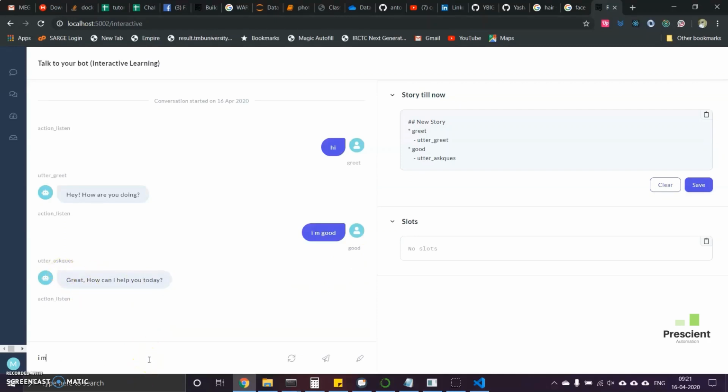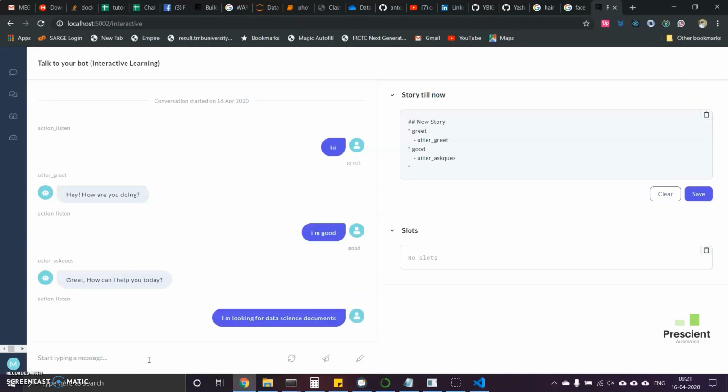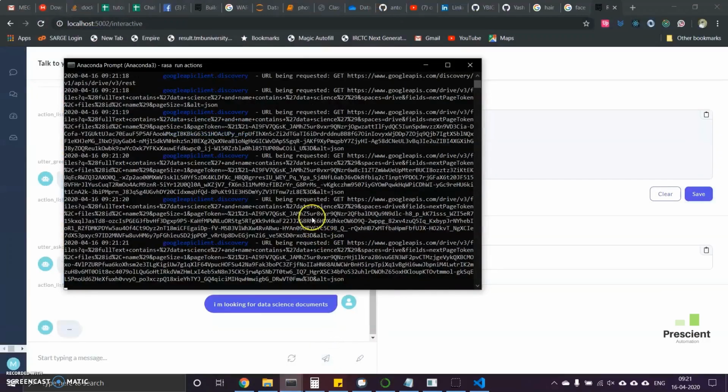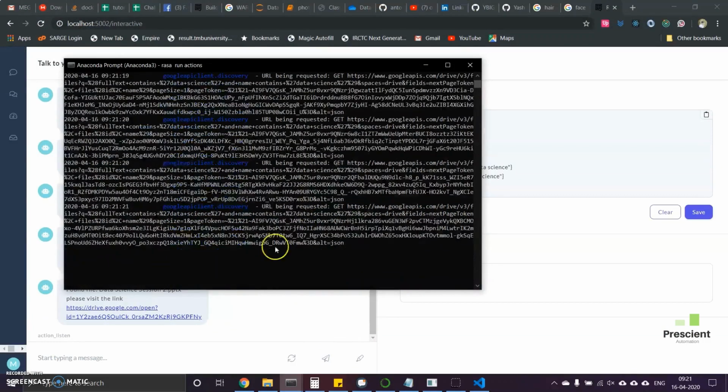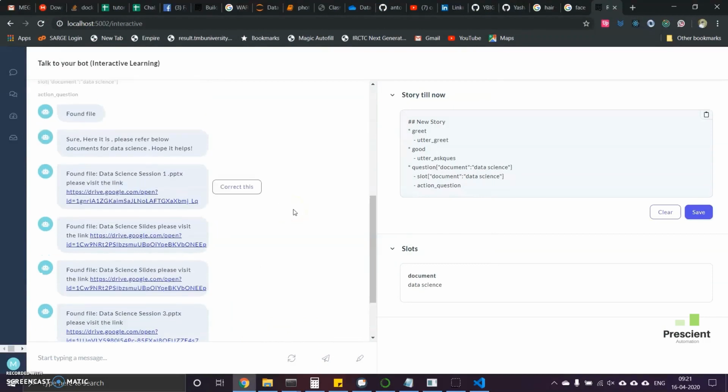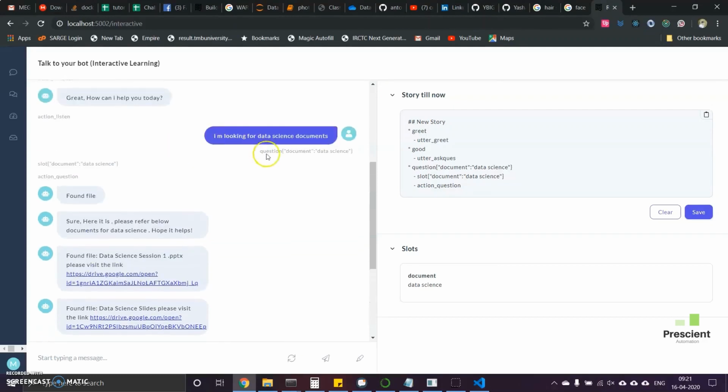So let's say I'm saying I'm looking for data science documents. What it should do is that data science should be fetched as a slot, and as you can see in this window, this many URLs are fetched and shown here right now. Okay, found file, sure, here it is, please refer below, documents for data science. Hope it helps, because we have set that slot and we have called that slot here.